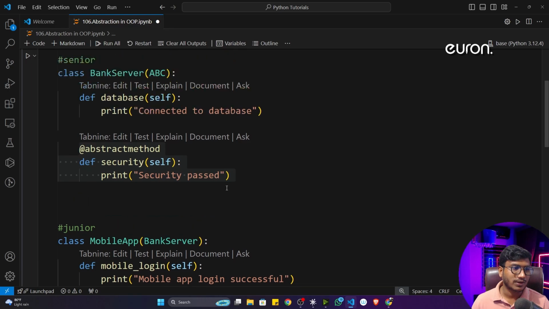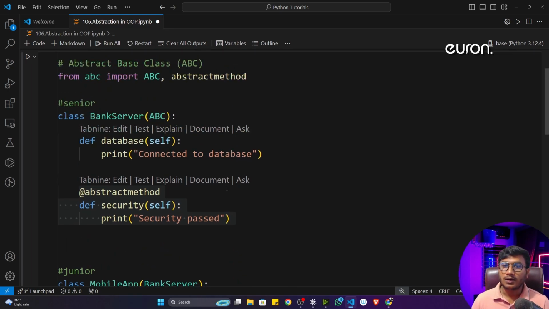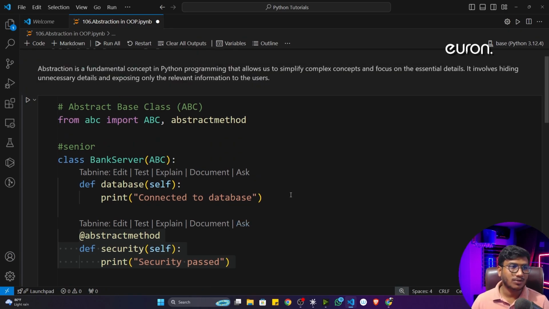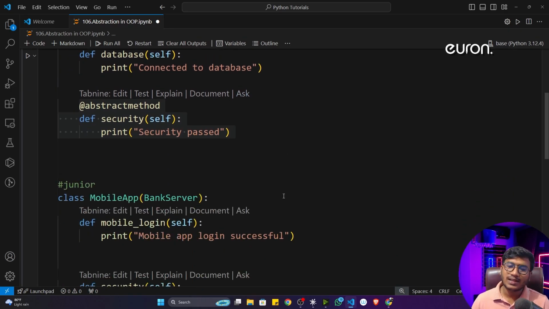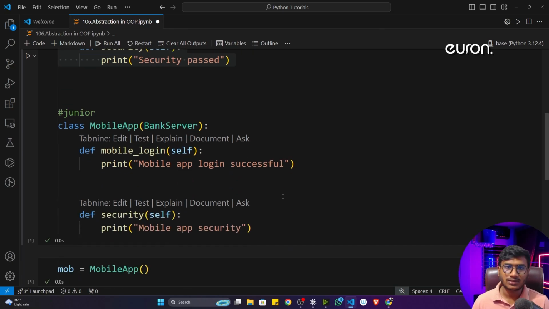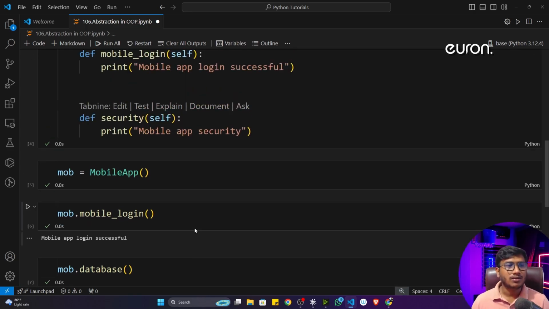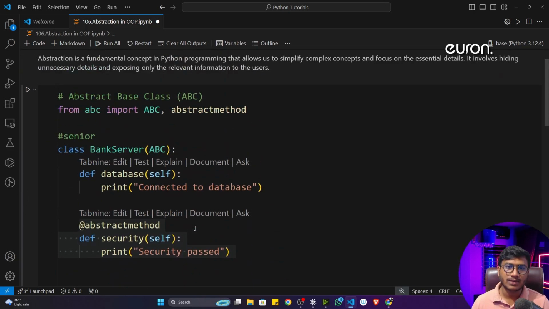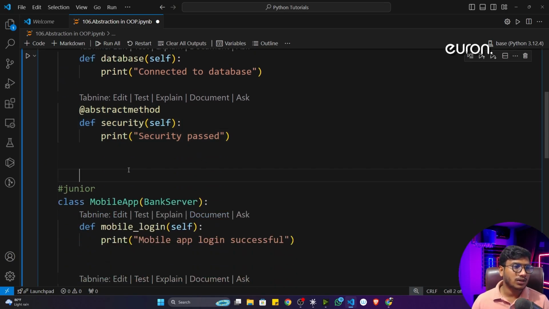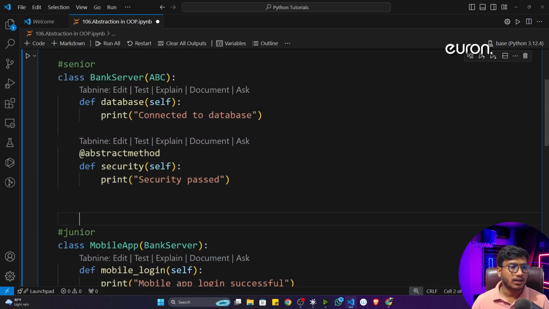If you're a senior programmer, this kind of functionality you already have inside OOP. And again, this is a very less used topic inside object-oriented programming. I've seen very few applications using abstraction in their actual implementation. But again, if you want to use it, you can use it, because if there is any requirement, you have to use the abstraction. So definitely you can use it there. It's not about only one function. You can also put the restriction on multiple functions as well.